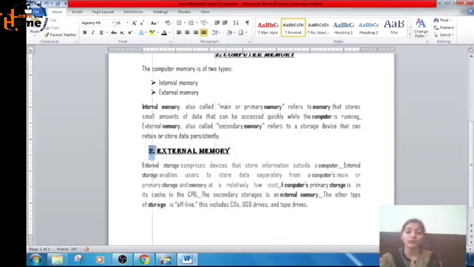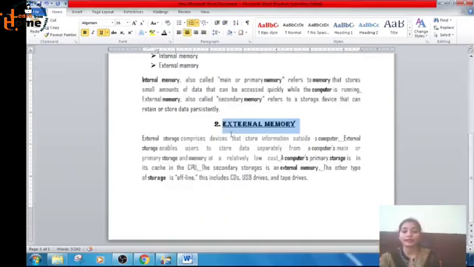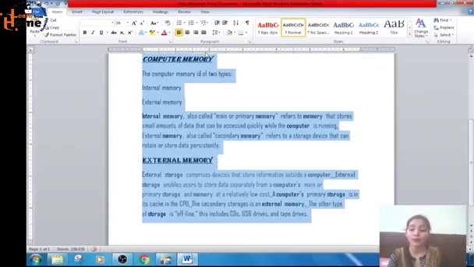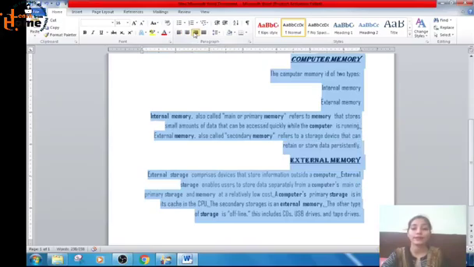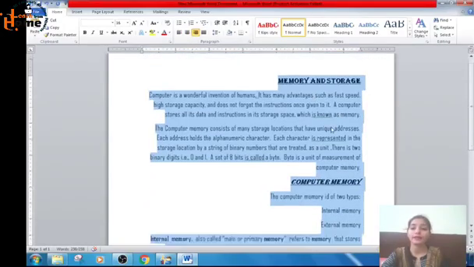I will select this, and what is the shortcut for text center align? Ctrl plus E. Okay, so all the headings are now in the center. Okay? Next we have align text right. Here is the option for align text right. See, it's done, right? Everything comes from the right side, right?